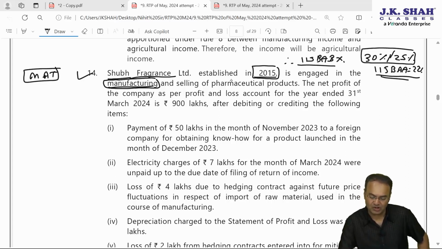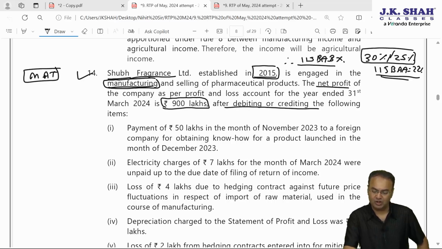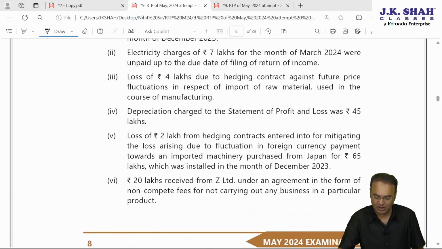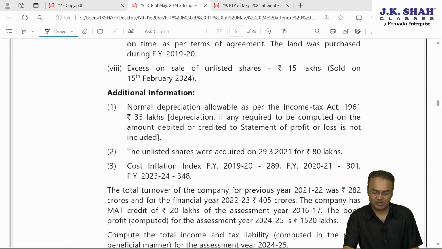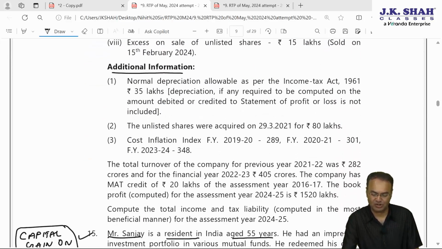Okay, Shubh Fragrance Limited, established in 2015, is engaged in manufacturing and selling of pharmaceutical products. The net profit of the company as per P&L account for the year ended 31st March 24 is 900 lakhs, after debiting and crediting the following items. Net profit is already given to us, but it is after debiting and crediting the following items. How many items are there? 1, 2, 3, 4, 5, 6, 7, 8 items are there plus some additional information, 3 points, total 11 adjustments are given.